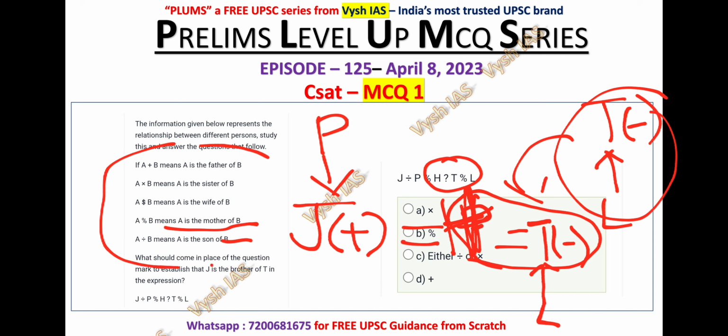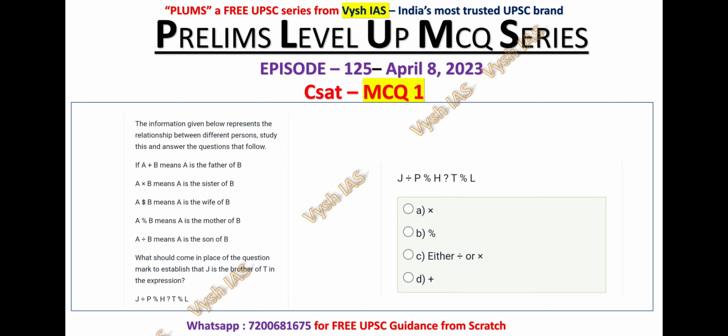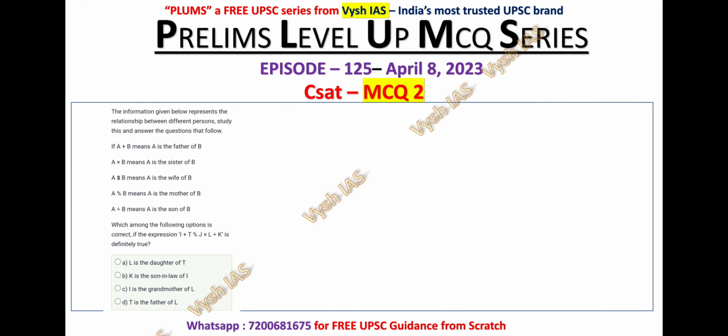So if you look at the given conditions, where is the sister? Sister is present in the second condition, which is mentioned as A into B means A is the sister of B. So into can be the answer. Brother is never given here, only sister is given. So A into B is nothing but A is sister of B. In the same way, H into T, H is sister of T. So into can be the possible solution. So into, that is option A, is the answer for question number 1.